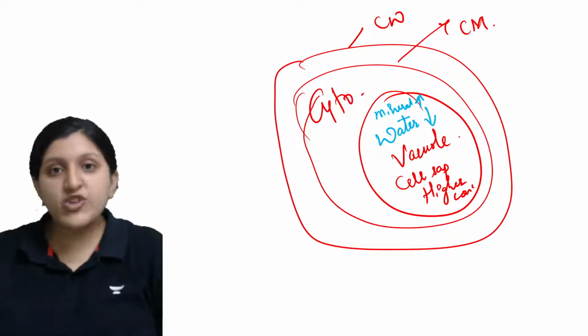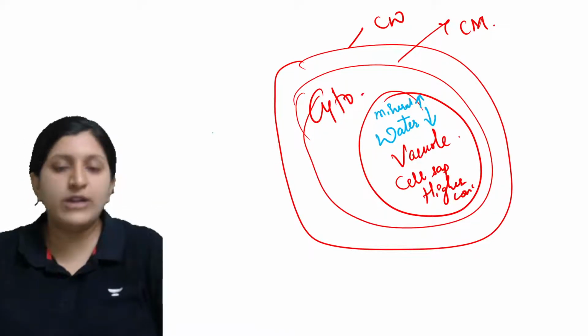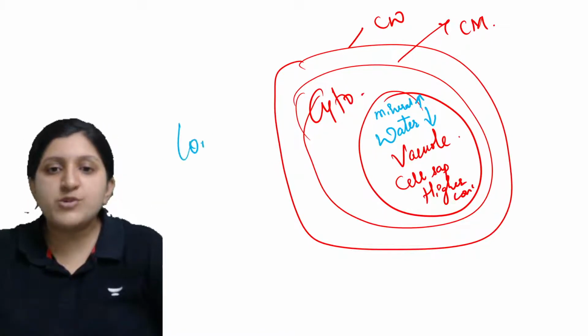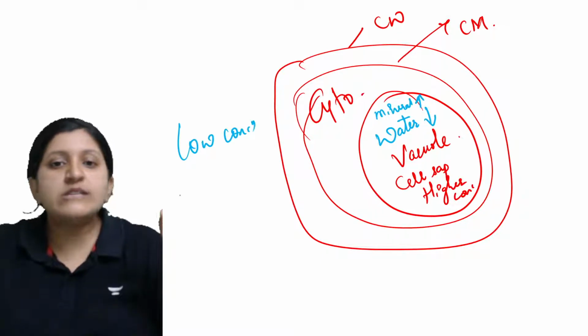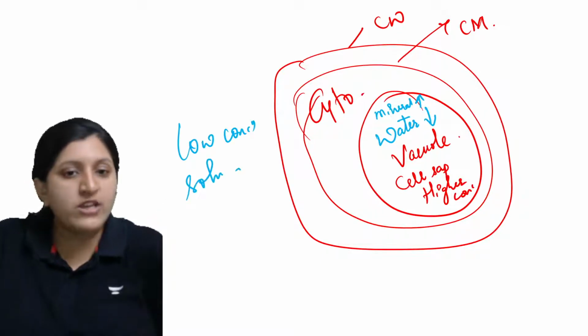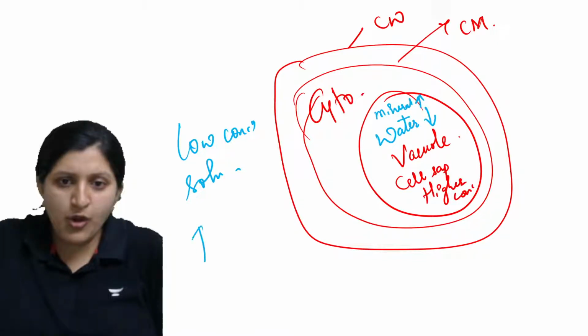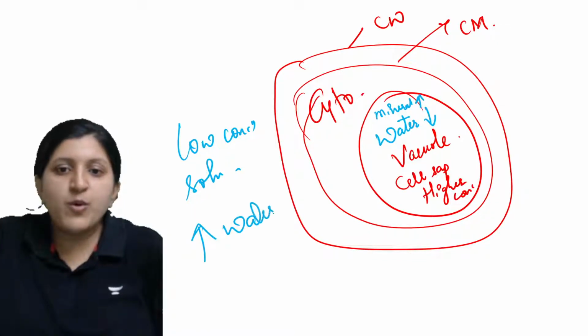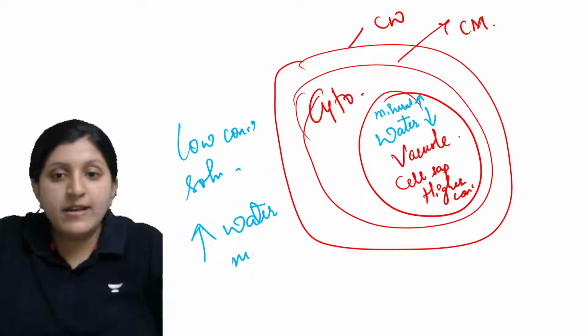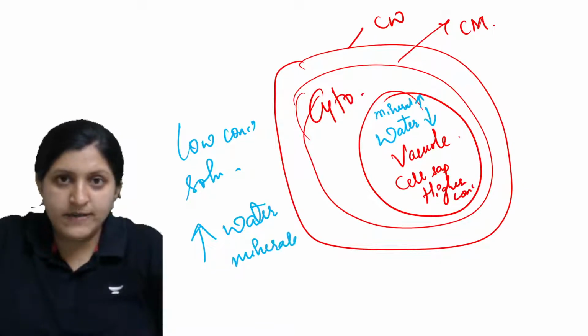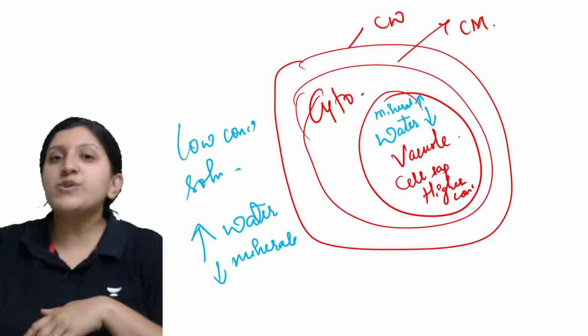But when we mention a dilute solution, let's say the surrounding, it is a low concentrated solution. So what does low concentrated solution mean? That means the water is more here, but the minerals are less. So what is going to happen?